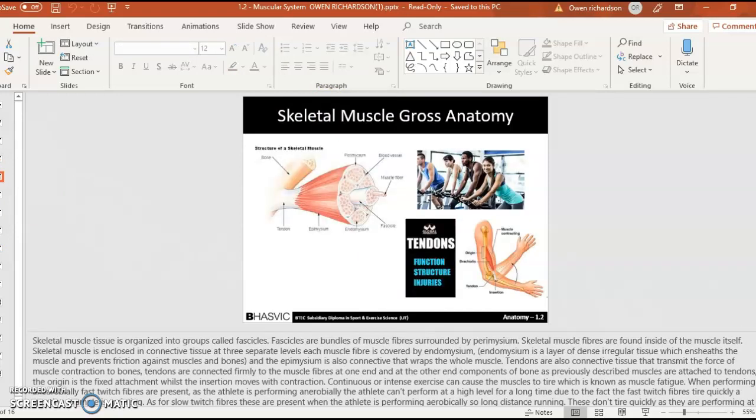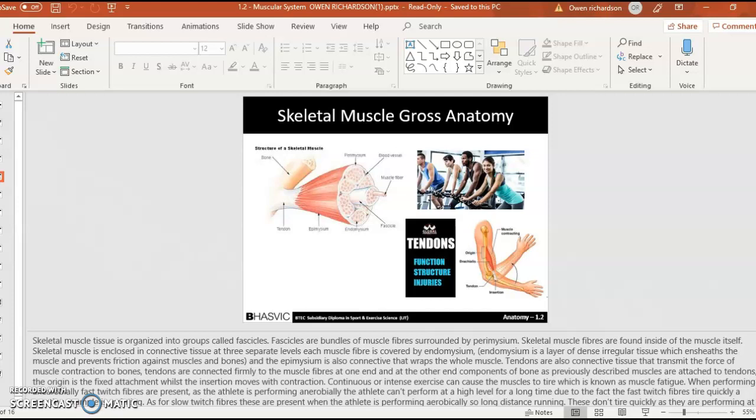Skeletal muscle tissue is organized into groups called fascicles. Fascicles are bundles of muscle fibers surrounded by perimysium. Skeletal muscle fibers are found inside of the muscle itself. Skeletal muscle is enclosed in connective tissue at three separate levels.